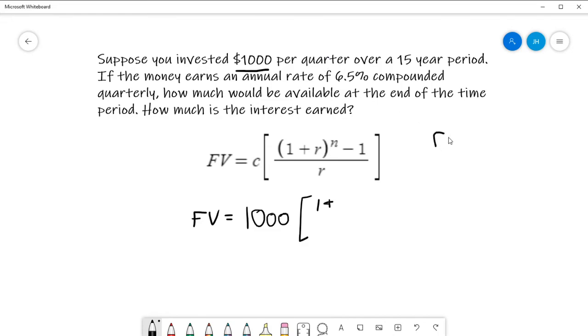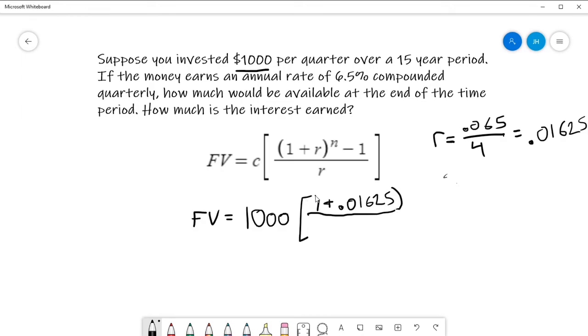So I know that my rate is my annual interest divided by how many times I compound. That's 4 for a quarter. Now, the question is, what is 0.065 divided by 4? It's equal to 0.01625. So I've got 1 plus 0.01625.